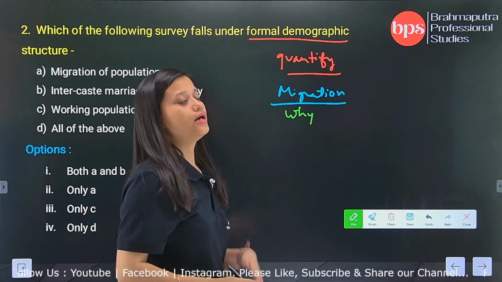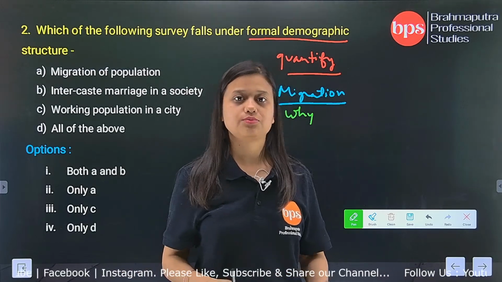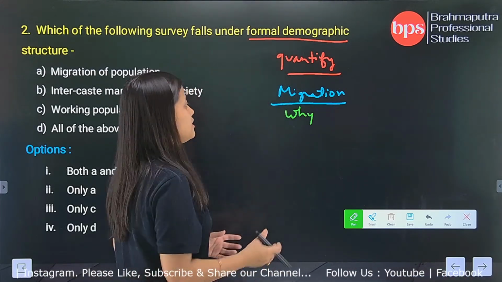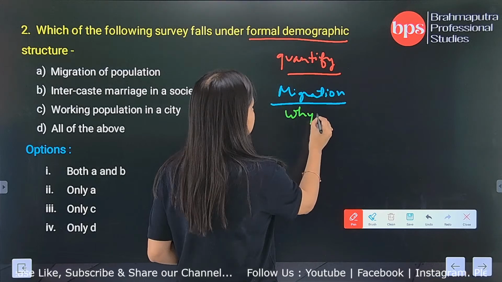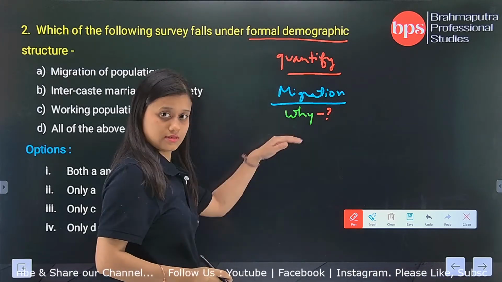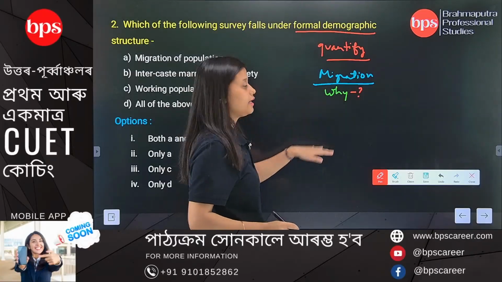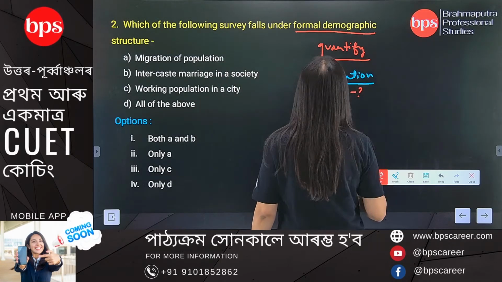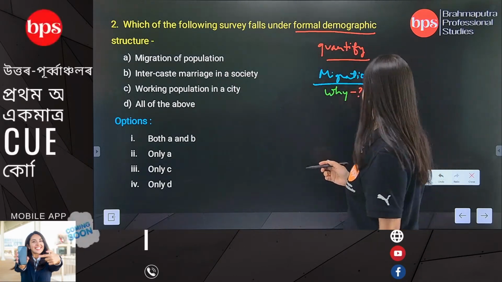There may be a number of factors responsible for migration. Since we cannot quantify this particular objective called why, that is the reason why migration cannot fall under formal demographic structure.